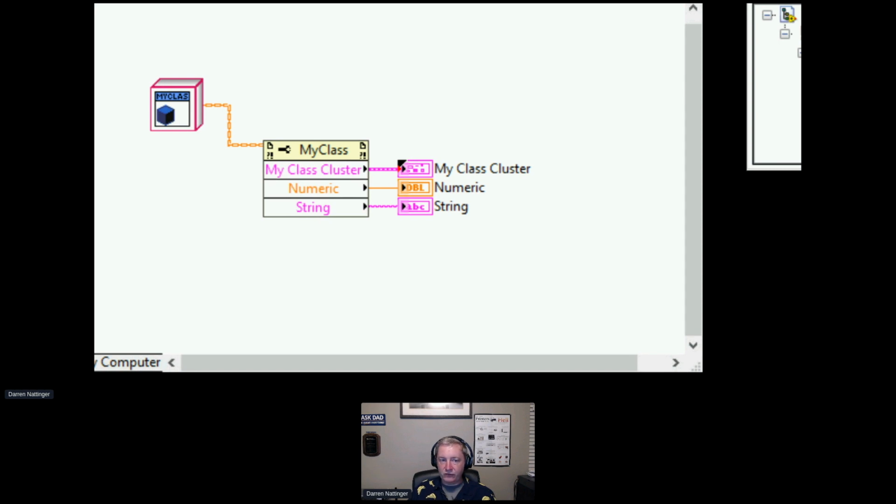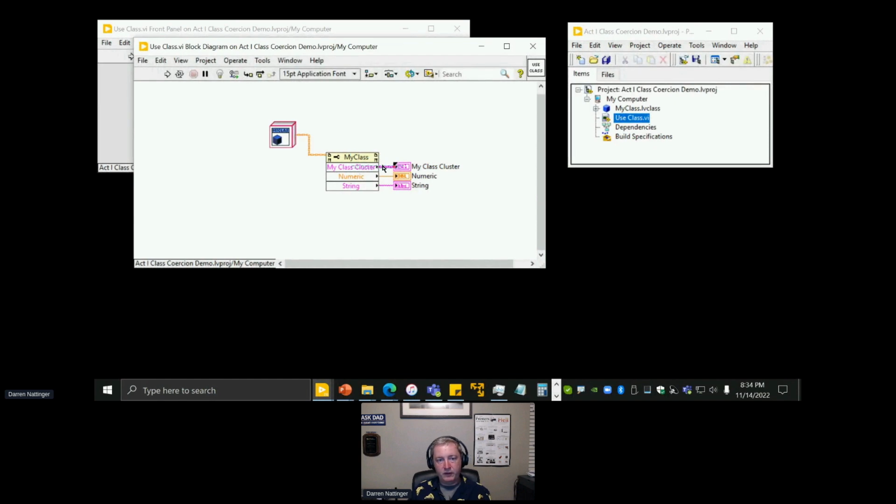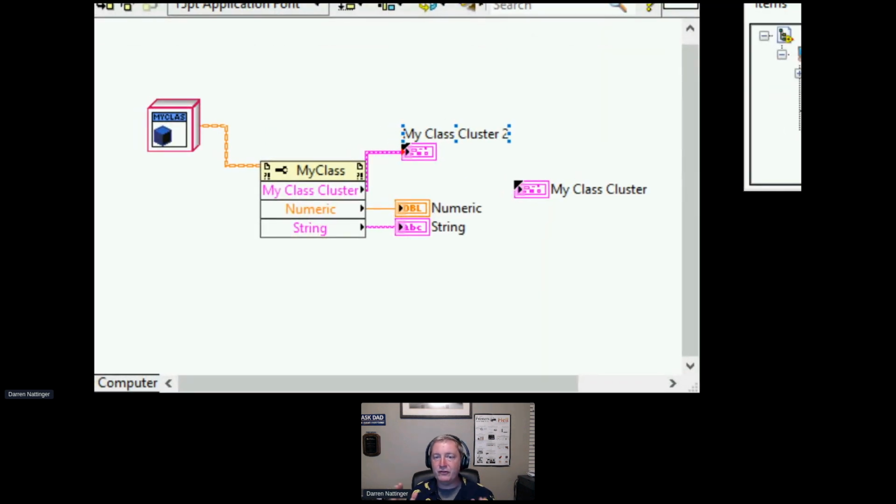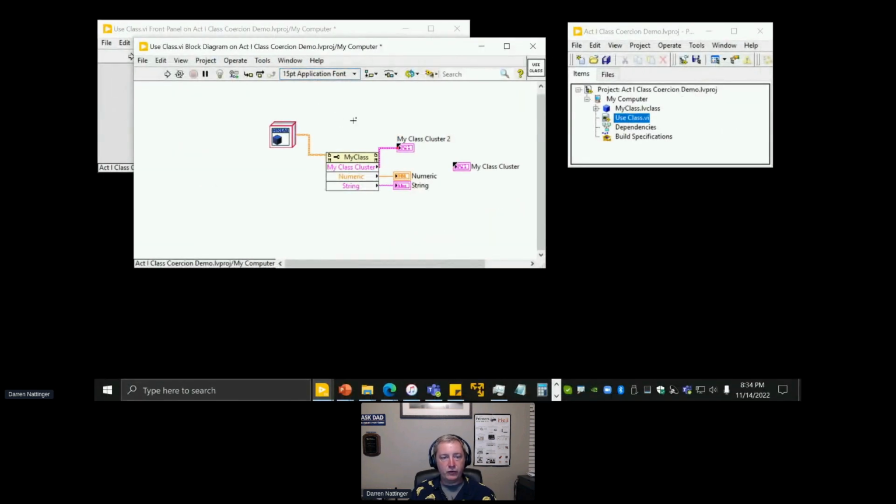Now that's kind of strange, right? Because the accessor VI should have the type def on its con pane, and it's wired to the same type def indicator here. We should not see a coercion dot. Well, things get weirder, because if I create a new indicator off of this terminal, we get a coercion dot. That makes no sense. We just created an indicator of the type def that we're wiring the type def to. How can there possibly be a coercion dot? Well, on its surface, this doesn't seem like that big a deal because the code is going to run.